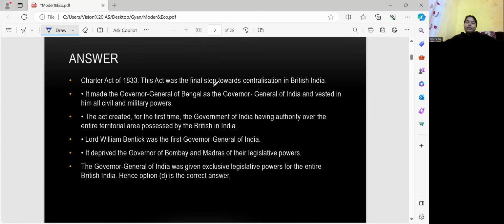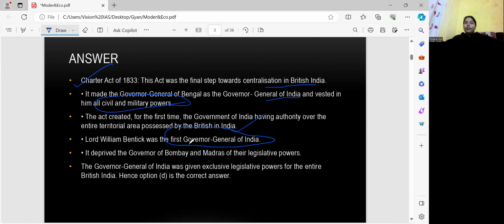This act was the final step towards centralization in British India. It made the Governor General of Bengal the Governor General of India and vested in him all civil and military power. So our correct answer is the Charter Act of 1833. What other information is there? The act created, for the first time, a Governor General of India having authority over the entire territorial area possessed by the British in India.